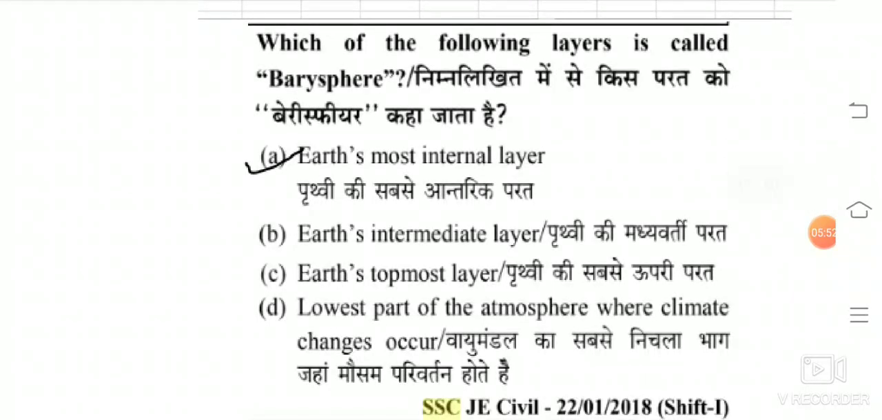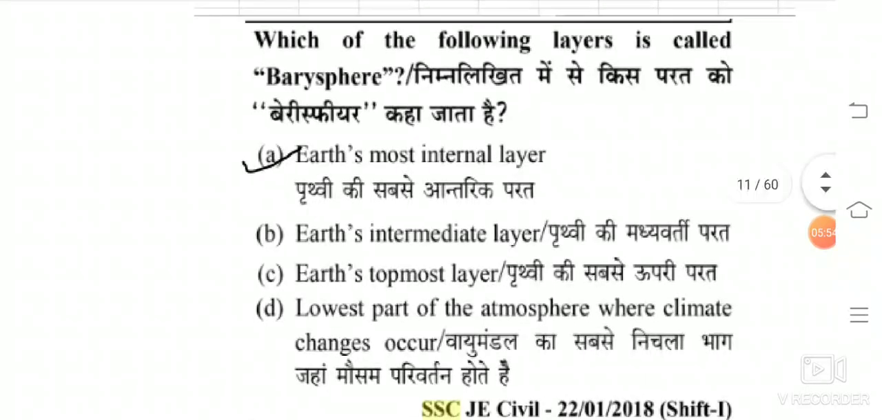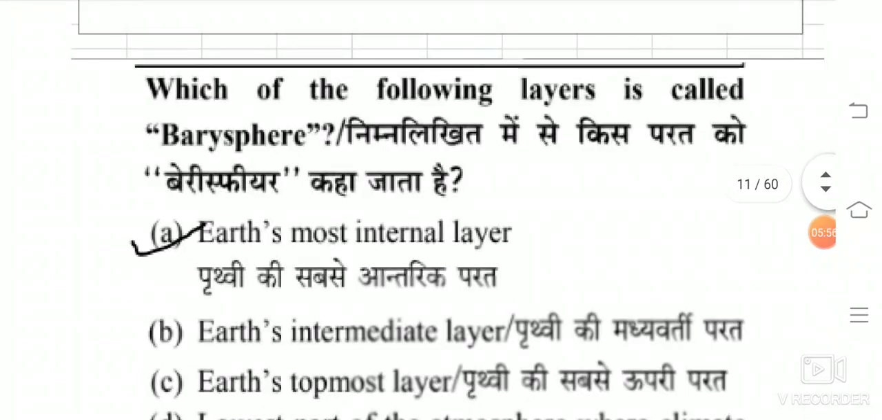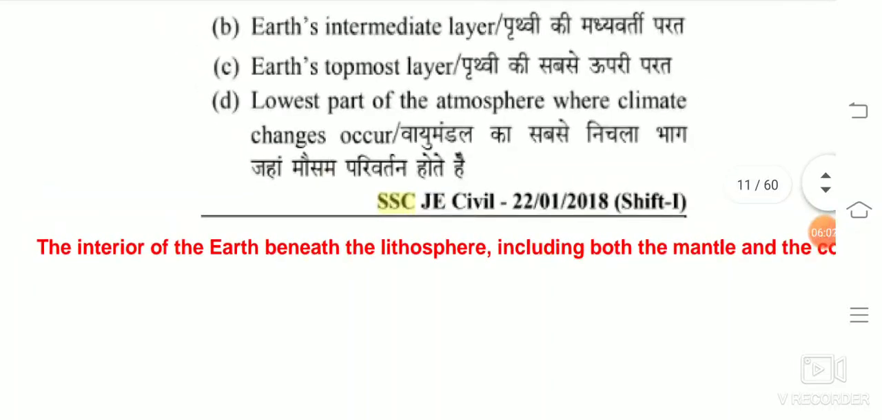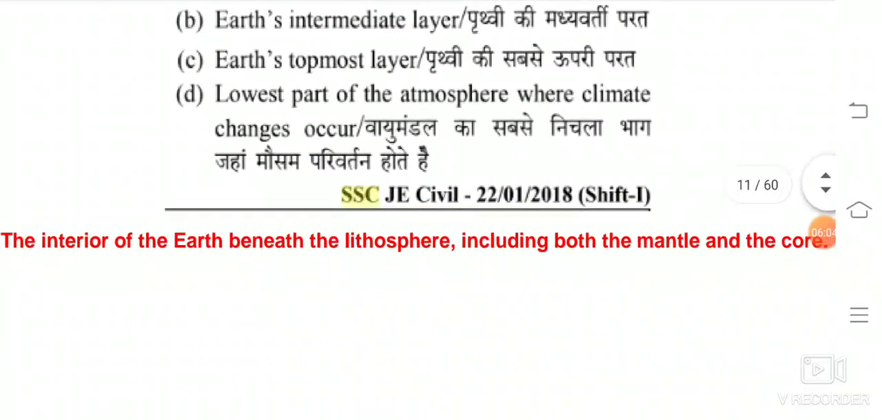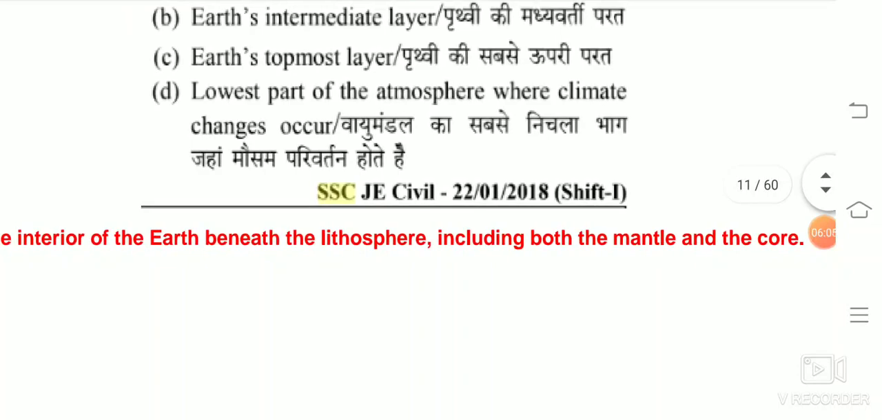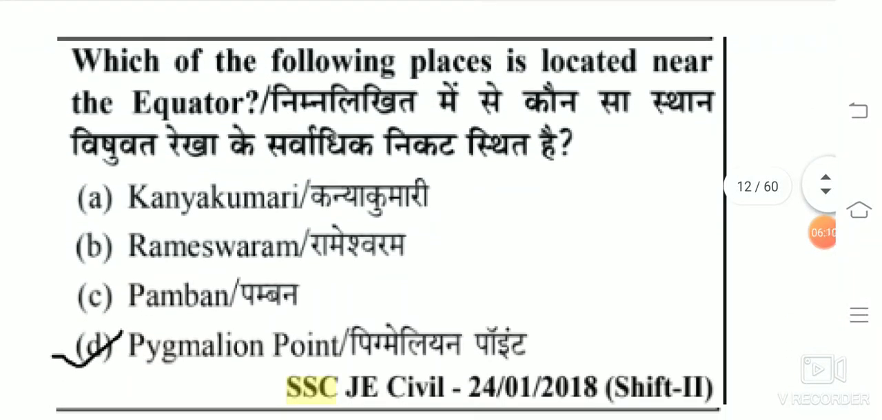Which of the following layers is called barysphere? The answer is Earth. The innermost layer is called barysphere. It is the interior of the Earth beneath the lithosphere, including both the mantle and the core. Which of the following places is located near the equator? The answer is Pygmalion Point.